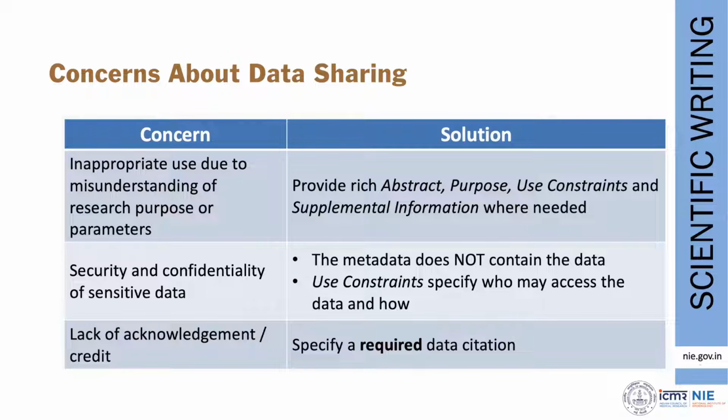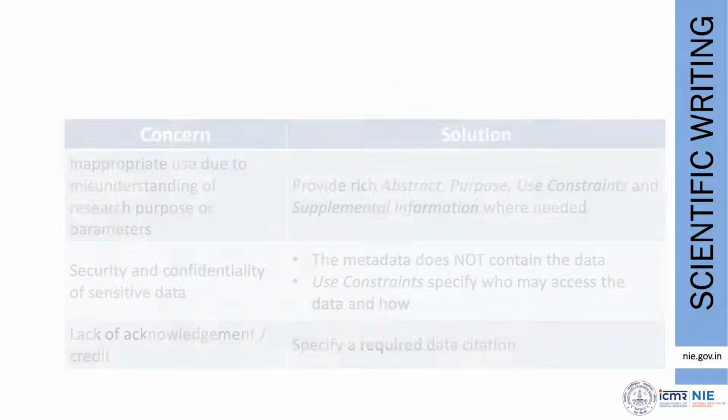If you are worried about security and confidentiality, do not share secure and confidential information. If you are worried about lack of acknowledgement or credit, make sure that your data is uploaded in a proper repository and proper citation is requested from the user. So make sure that whoever is requesting your data cites your data adequately.